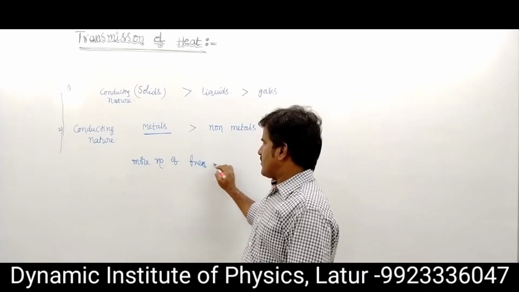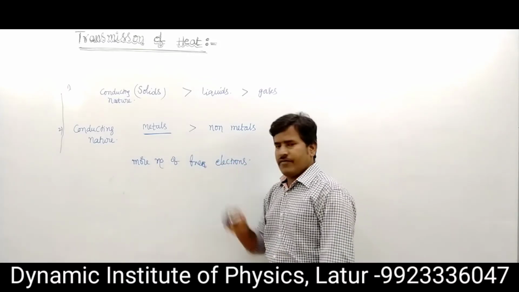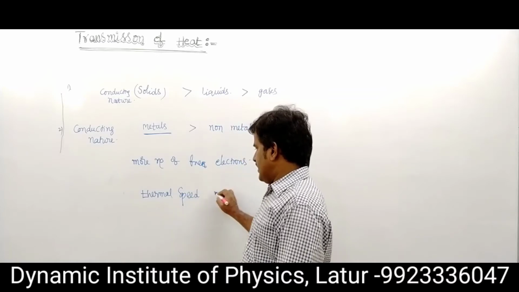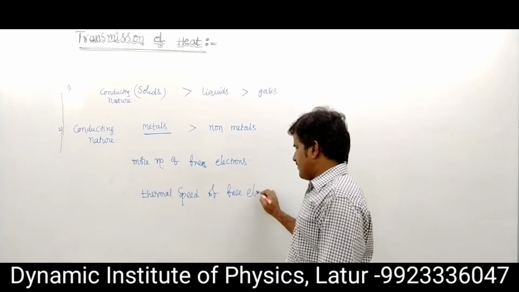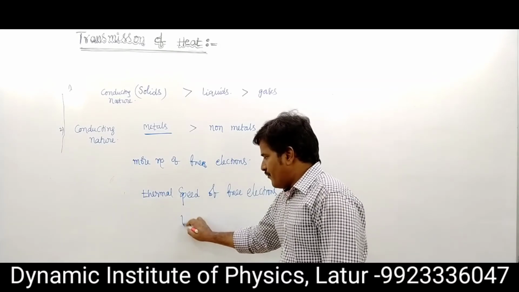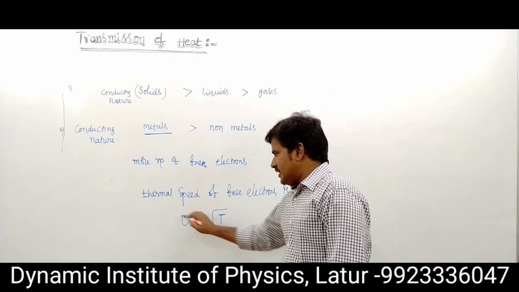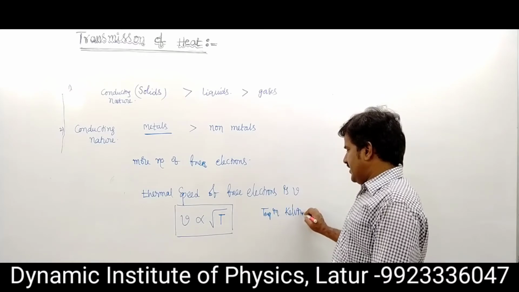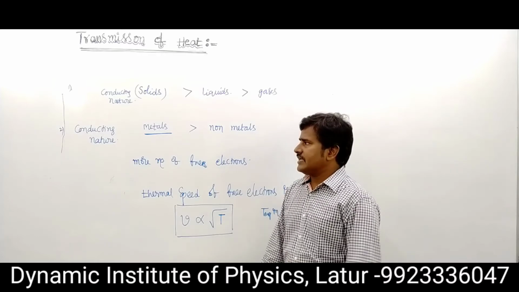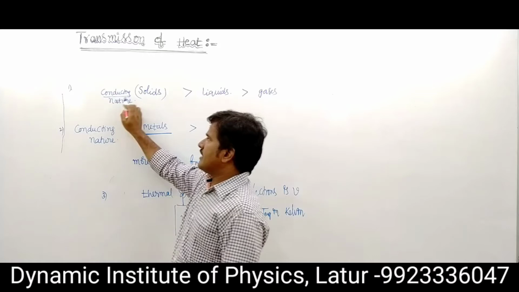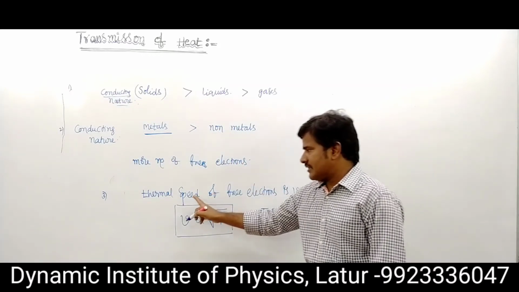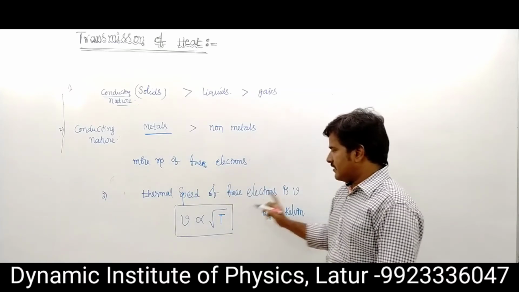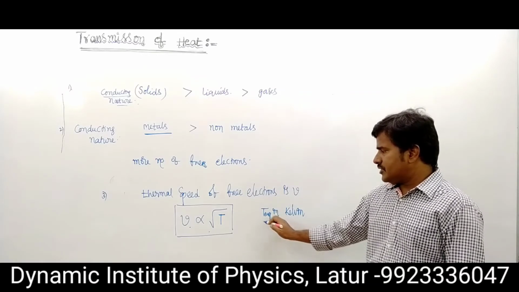The thermal speed V of free electrons is proportional to the root of temperature in the absolute scale, that is, temperature in Kelvin. So V is proportional to root T. Compared to different materials, metals have more free electrons, and the speed is V proportional to root T, with temperature in Kelvin.